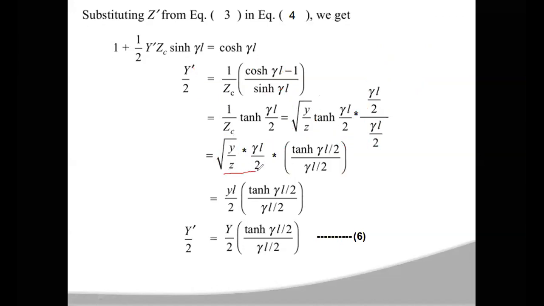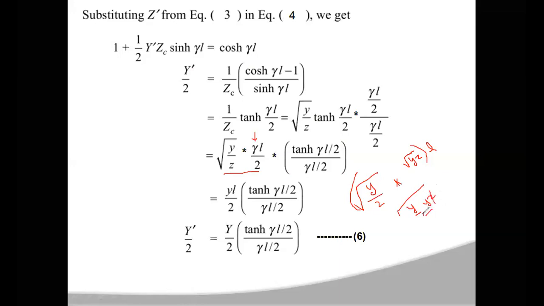Now here in place of gamma, again you substitute root yz. Gamma here is nothing but root yz, so root yz into L. Now you take these two under one single square root: square root of small y by z into yz.